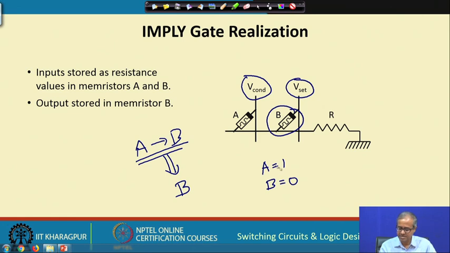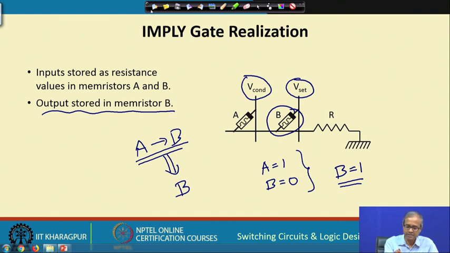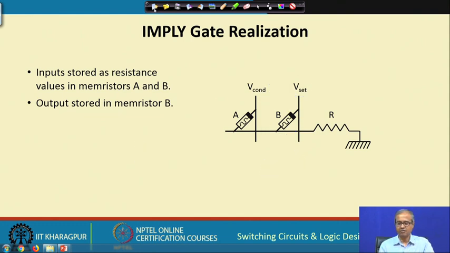Let us say I initialize A to on, I initialize B to off, then I apply V cont and V set, then this A bar or B will be 1. So, after computation B will become 1, this will be the output, because the output will also be stored in memristor B. So, this is how the imply gate works.